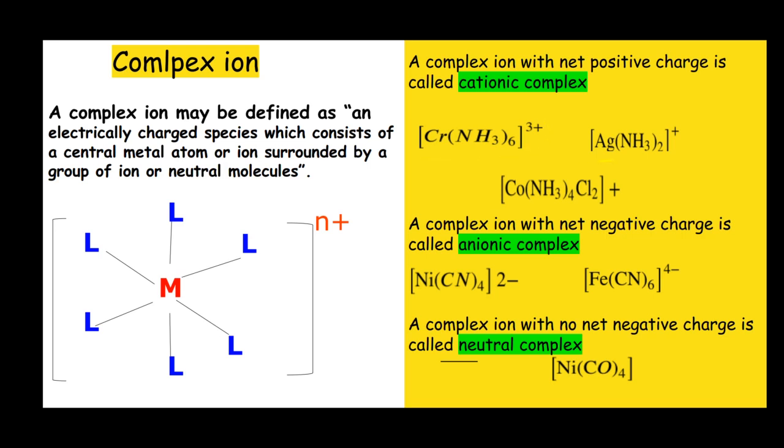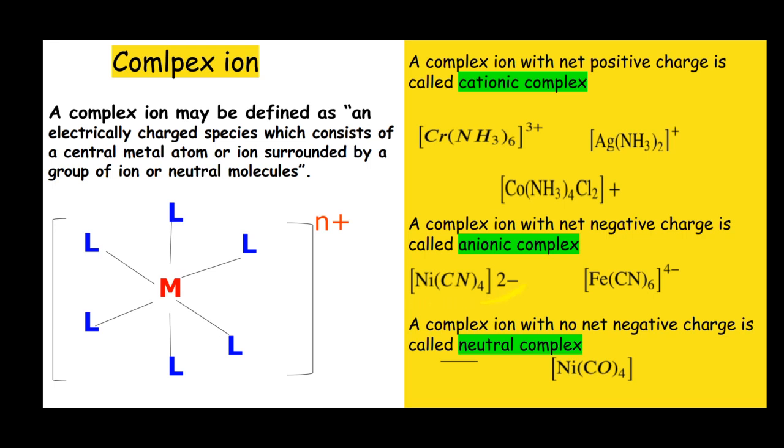This is another example, diamminesilver complex ion. This complex ion bears a unipositive charge. And here is another example of a cationic complex, tetraamminedichlorocobalt complex ion. On this complex ion there is also a unipositive charge. Anionic complexes are those complexes on which there is negative charge. When these complexes are ionized, they give a complex ion that bears negative charge.